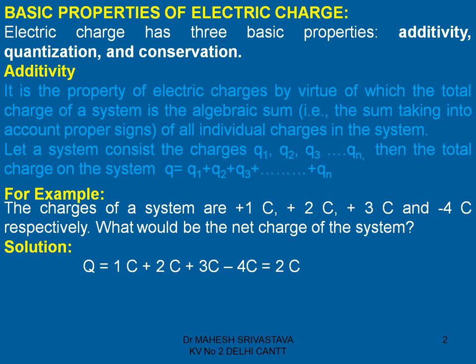So here you have the 4 charges, then take the algebraic sum, that is q is equal to 1 coulomb plus 2 coulomb plus 3 coulomb, and the fourth one is minus 4 coulomb. We have to consider this charge along with its sign, that is minus 4 coulomb. So the total comes to be 2 coulomb. So the net charge on the system is 2 coulomb. So that is additivity of electric charge.